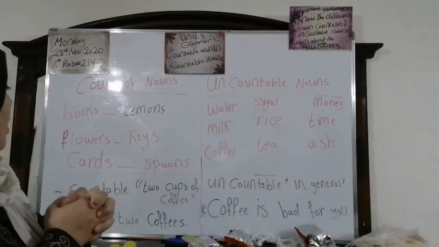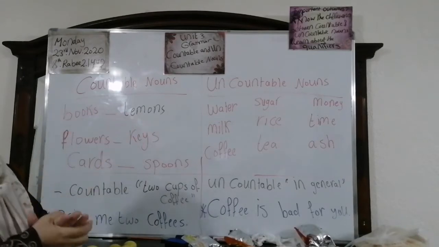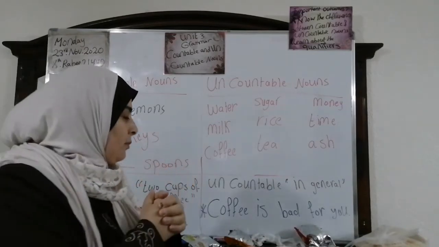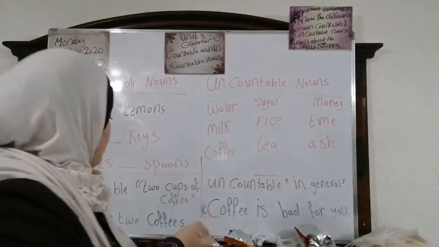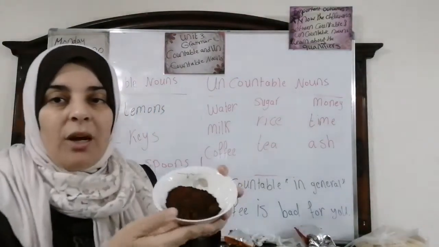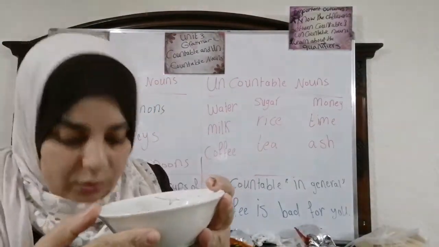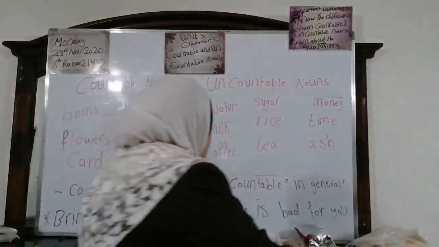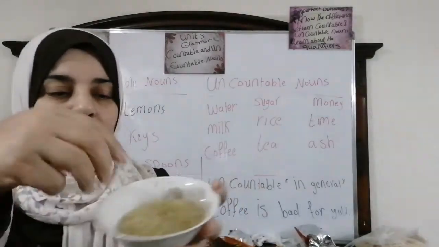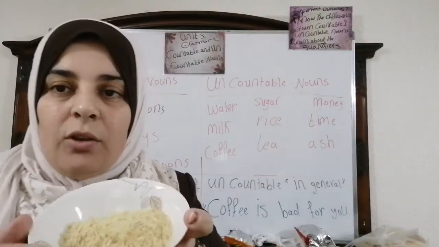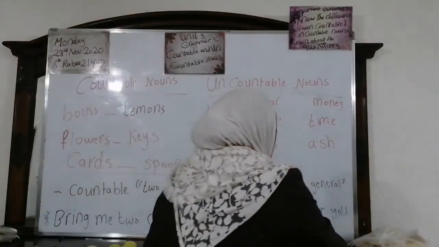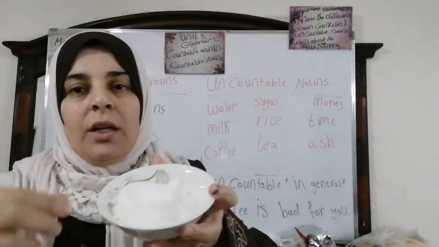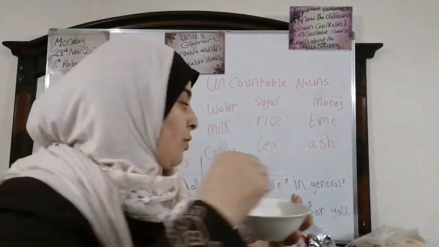Now, we have the uncountable nouns. There are things that you cannot count. For example, we have coffee. Look at this one. This is coffee. We cannot count it, okay? It's powder. Now, we have rice. Can you count rice? Look at the rice. Can you count? No, we can't. Look at the sugar. Can we count sugar? No, of course not.